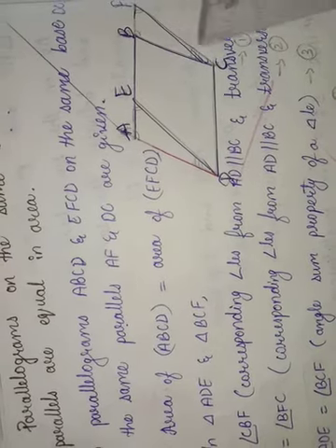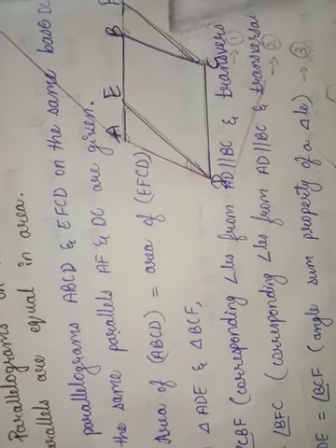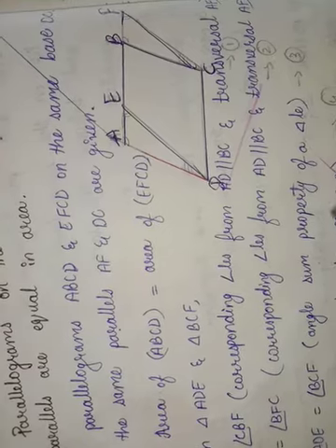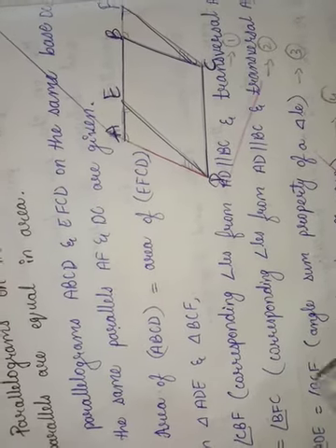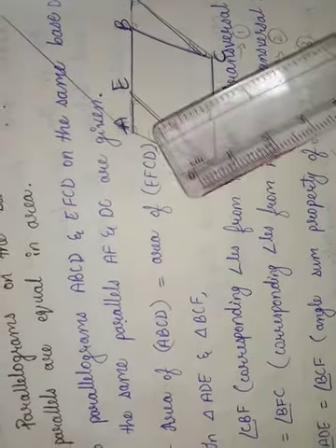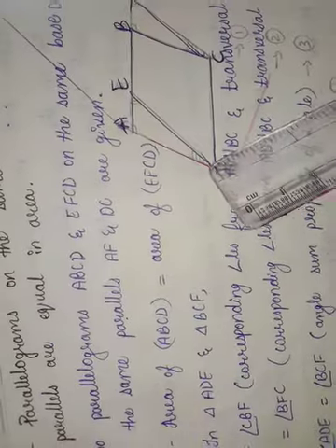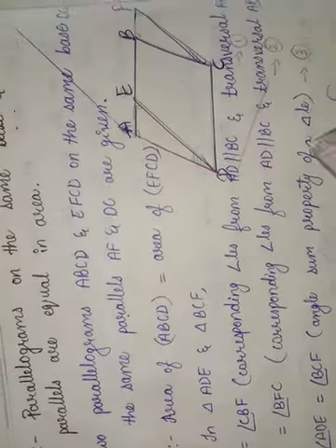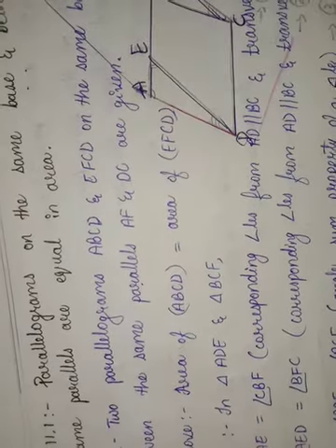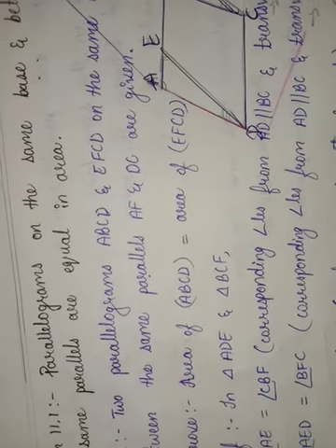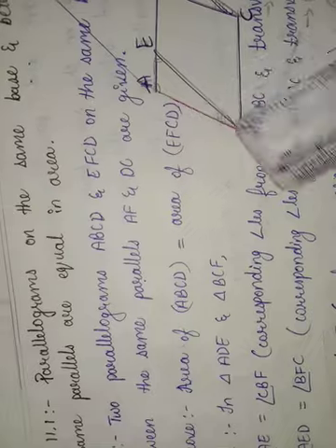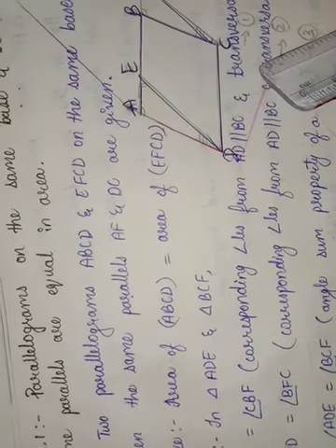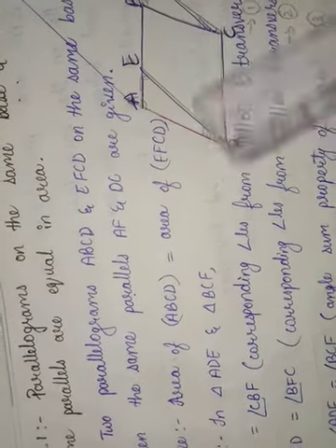Therefore angle ADE is equal to angle BCF, by the angle sum property of a triangle. If two angles are equal, then the third angle also becomes equal according to the angle sum property. Also AD is equal to BC, opposite sides of a parallelogram.